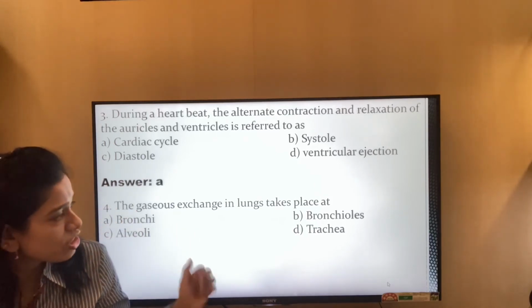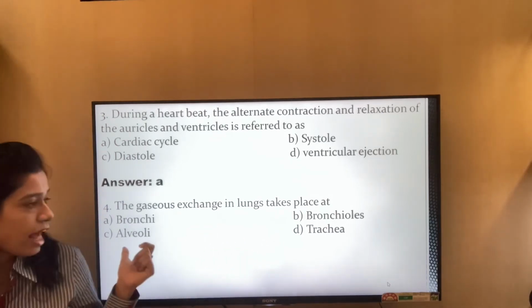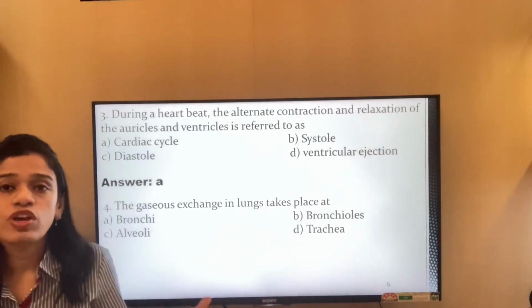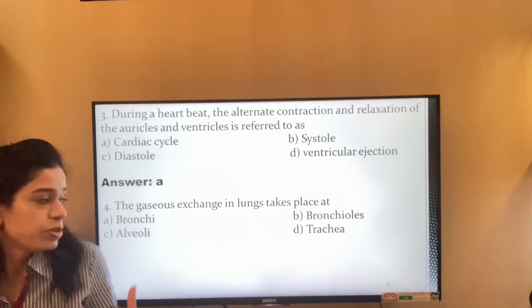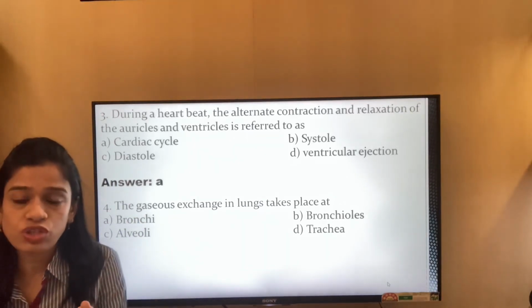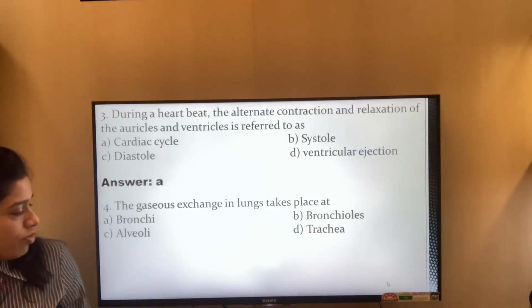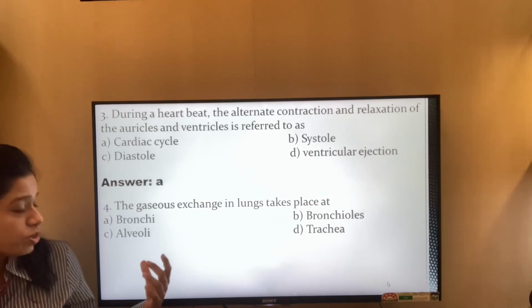The gaseous exchange in lungs takes place at the bronchi, the bronchioles, the alveoli, or the trachea. If you remember, when we had talked about respiration, we were told the gaseous exchange takes place in very minute structures. The answer will be alveoli, or option C.